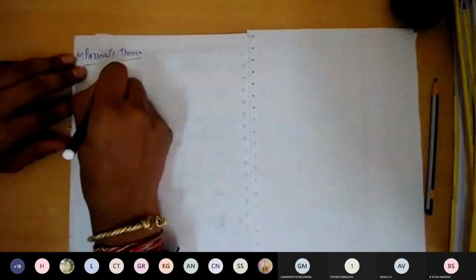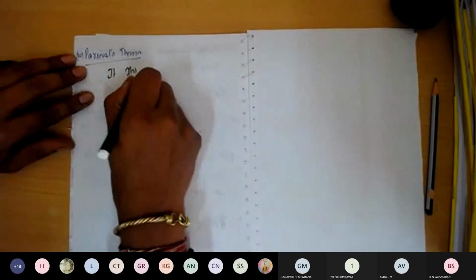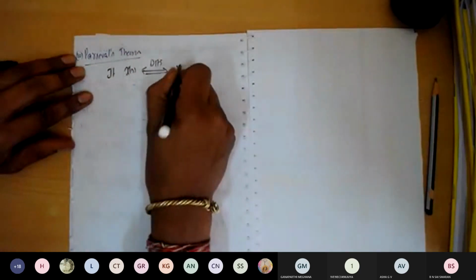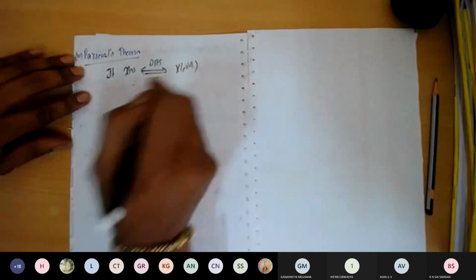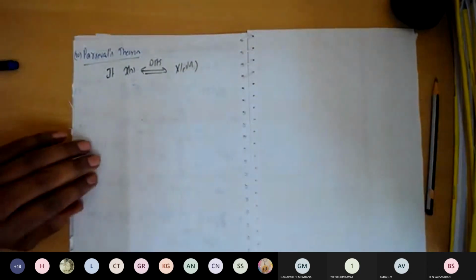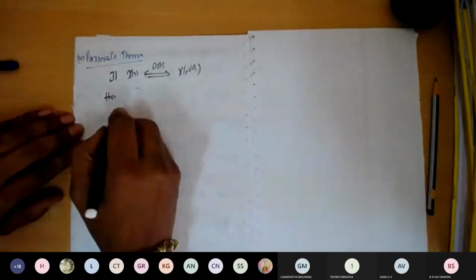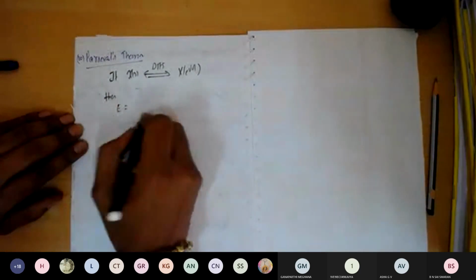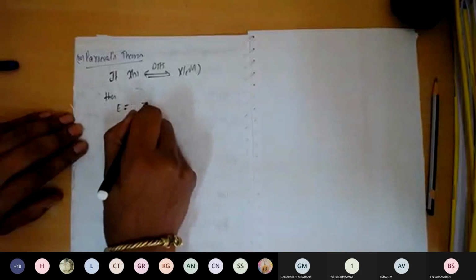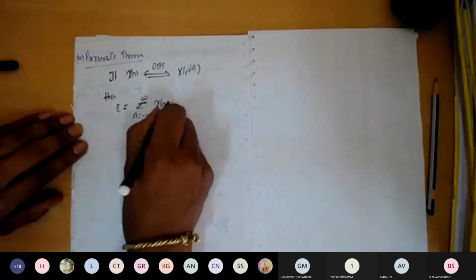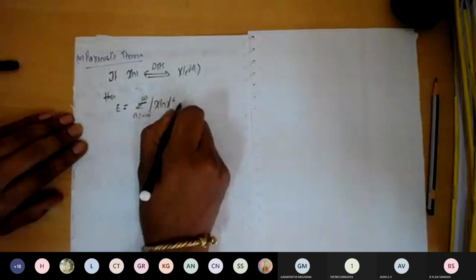So take the statement. If x of n DTFT is equal to x of e to the power of j omega, then the energy E, so energy in the time domain is equal to summation n is equal to minus infinity to plus infinity. You know the formula for the energy, x of n, the magnitude the whole square.